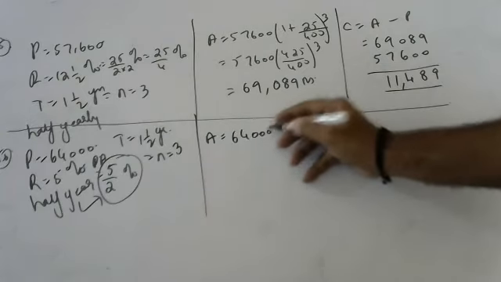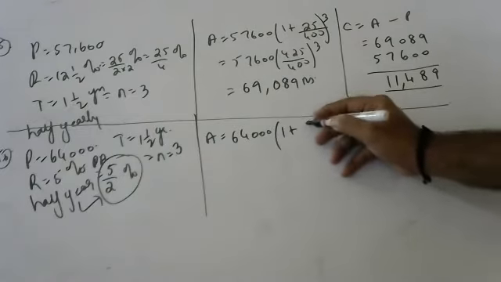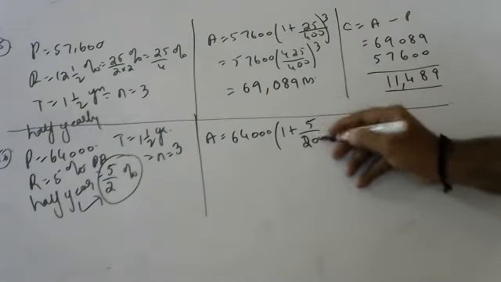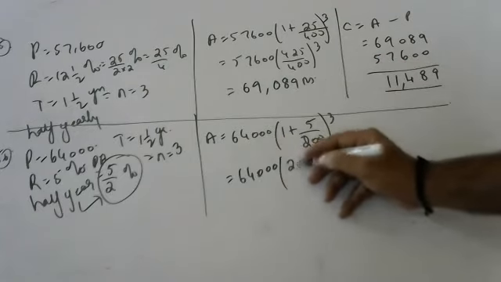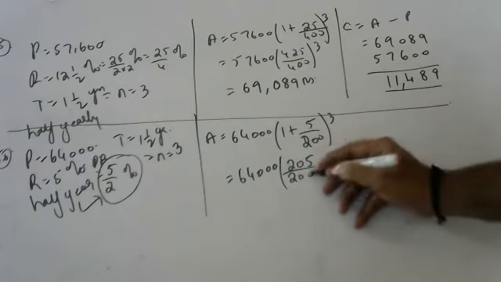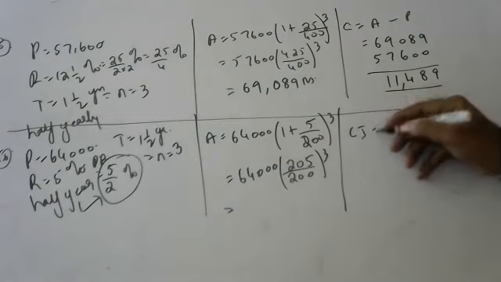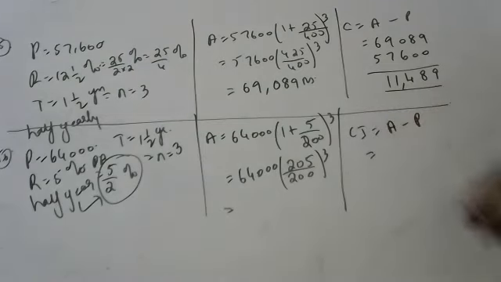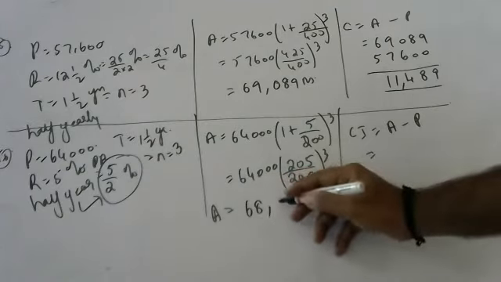Amount is equal to 64,000 into 1 plus 5 by 200 to the power of 3, that is 64,000 into 205 by 200 to the power of 3. How to find the compound interest? Amount minus principal. Amount is how much, Vedant? Sir, 68,921.